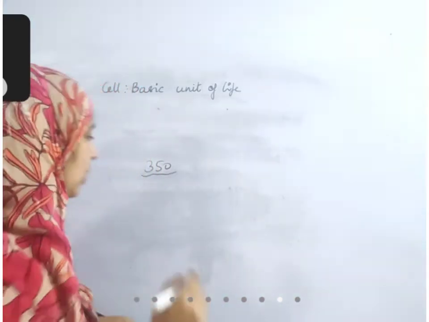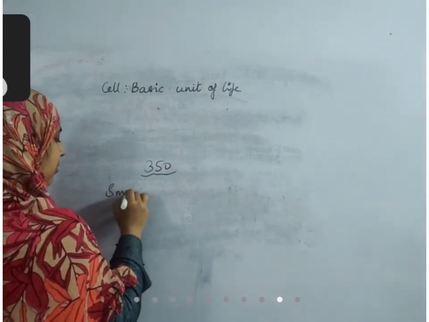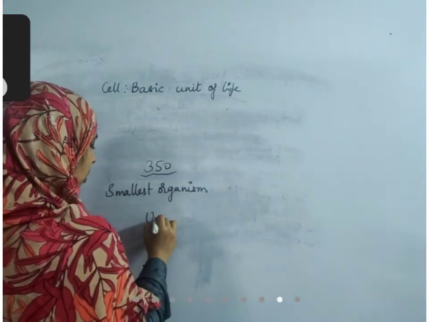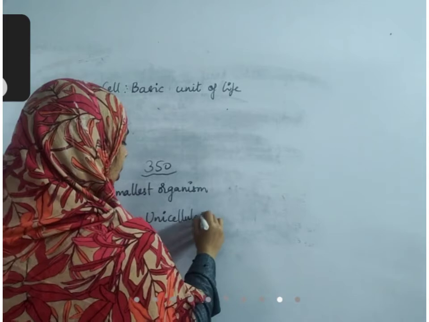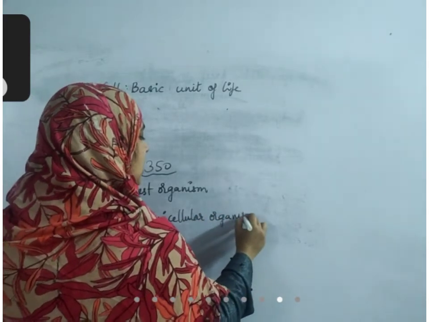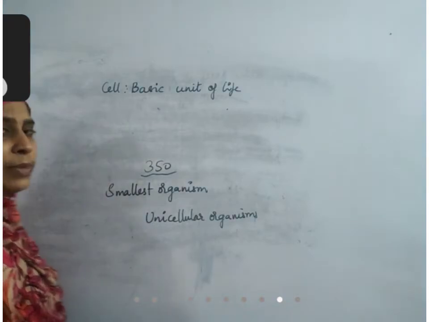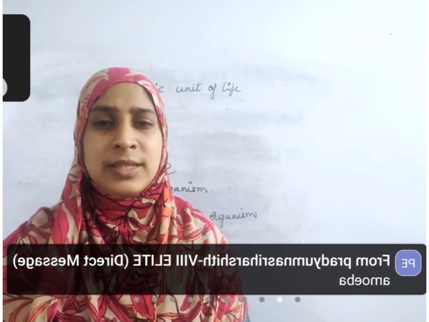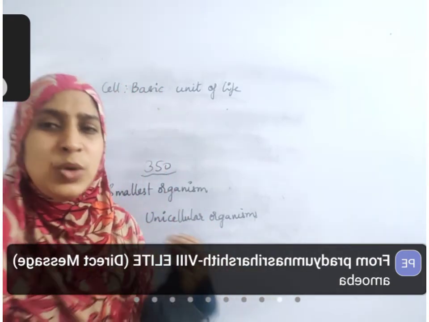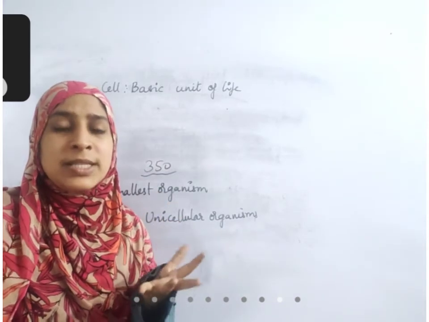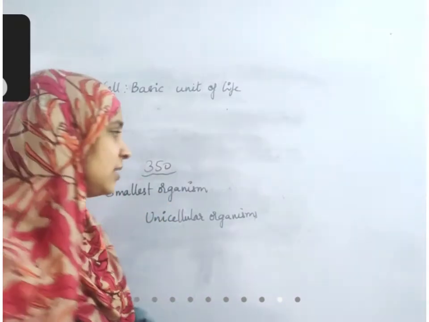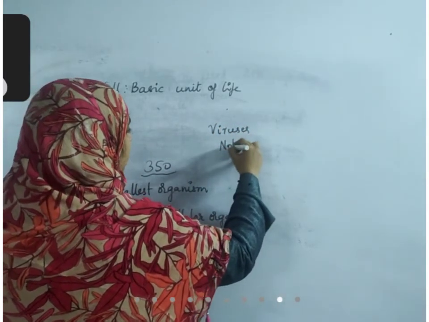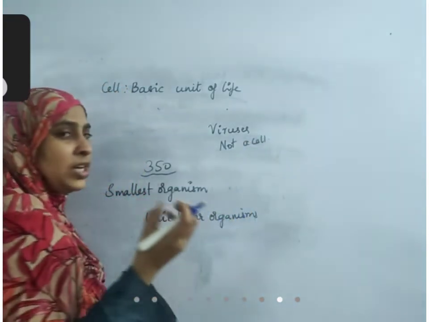Okay. And we know that the smallest organism that can live is unicellular organism. Anything less than the unicellular organism cannot live. Okay. Minimum one cell is required for any organism to live. Okay. Yes, very good, Pradyumna, amoeba is a unicellular organism. It is made up of only one cell, but still it is able to live. Best example you can say is virus. Virus is not a cell. It's not made up of cell. It has components less than cell.